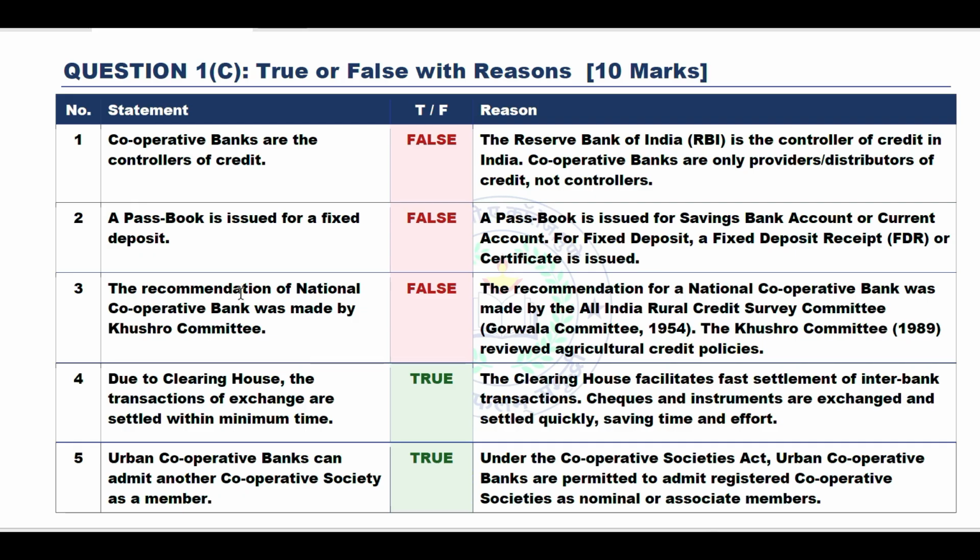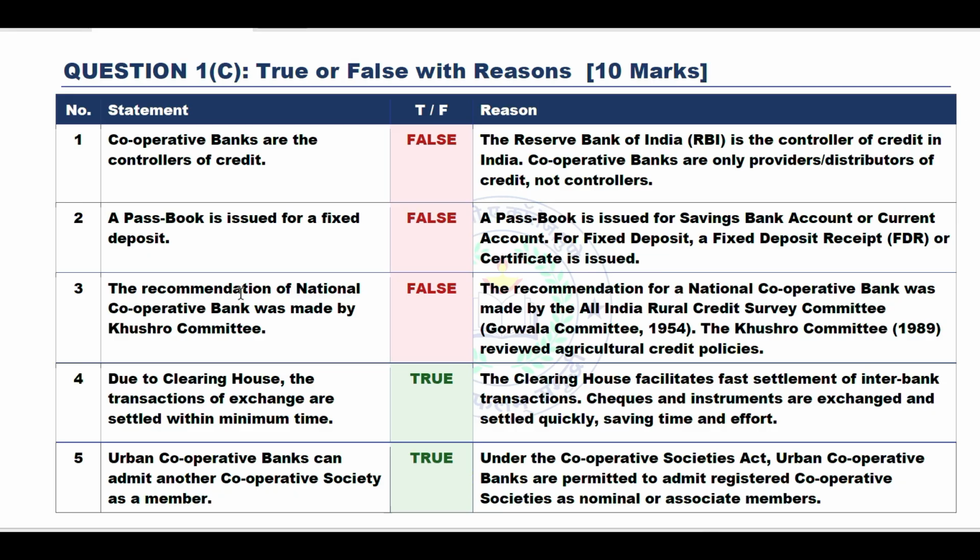Number 2, a passbook is issued for a fixed deposit. It is false. Why? A passbook is issued for a saving bank account or current account. For fixed deposits, a fixed deposit receipt, that is FDR, or certificate is issued.